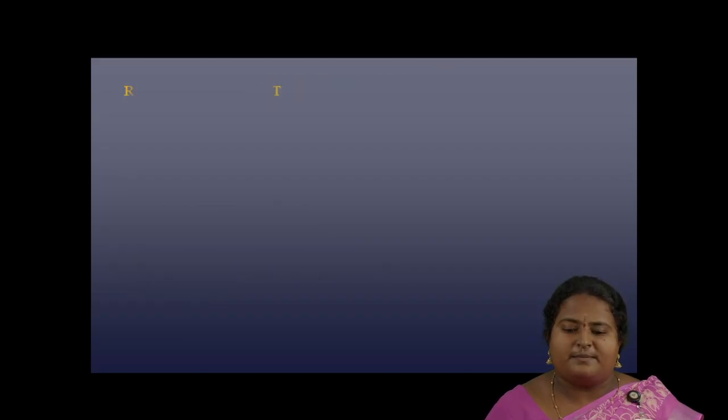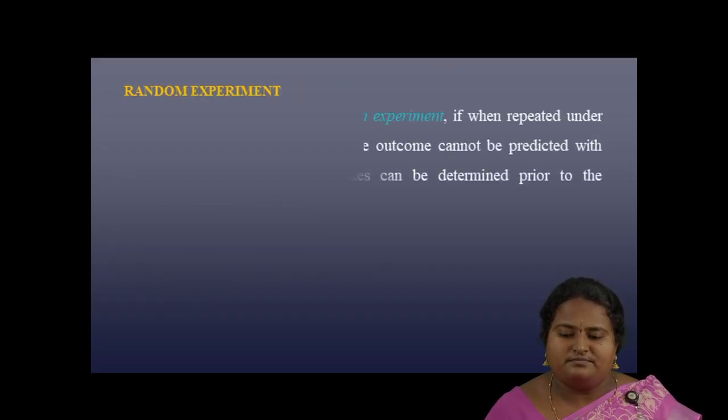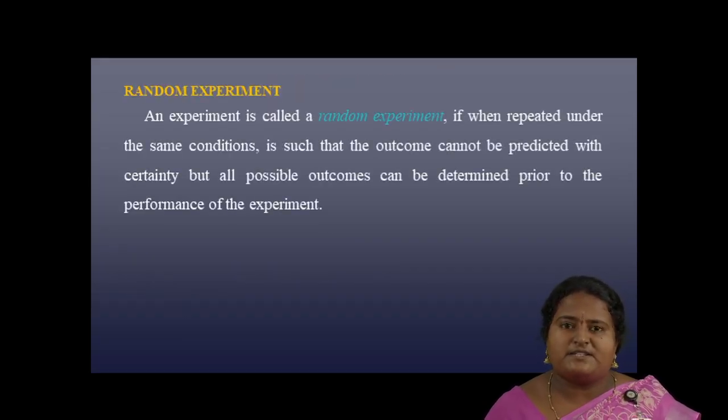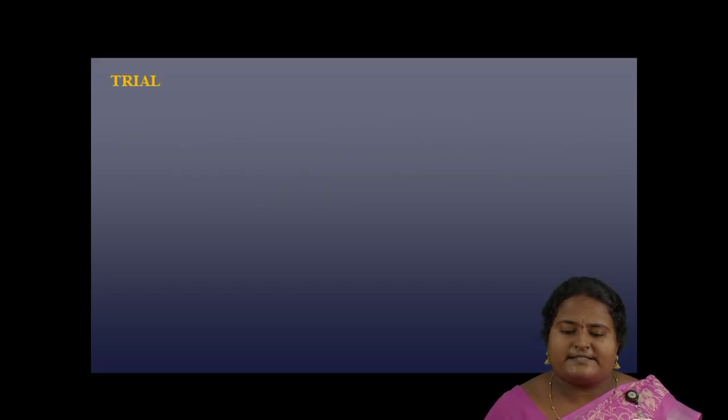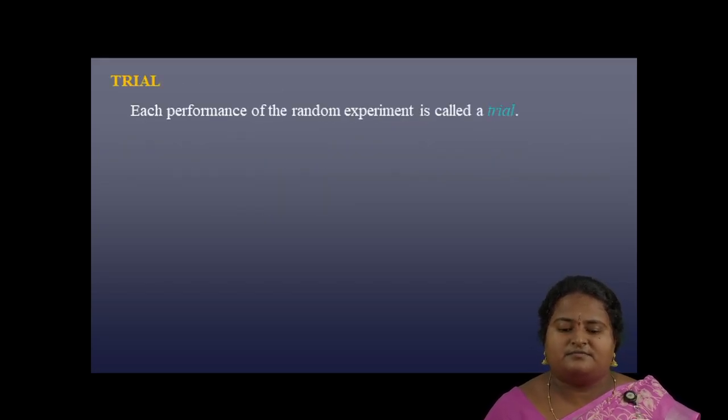What is a random experiment? An experiment is called a random experiment if, when repeated under the same conditions, the outcome cannot be predicted with certainty, but all possible outcomes can be determined prior to the performance of the experiment. The next definition is trial. Each performance of the random experiment is called a trial.